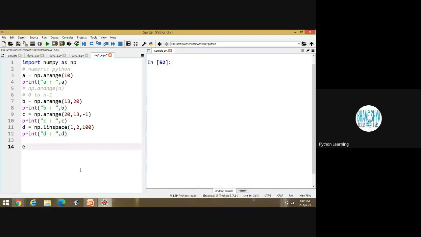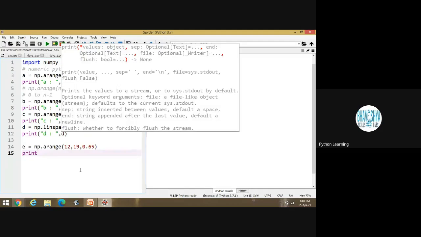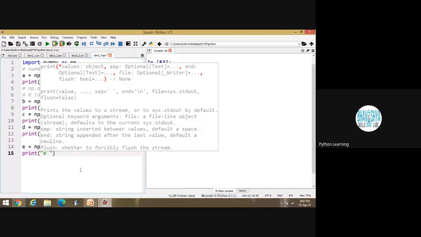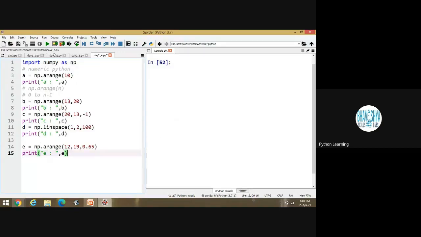E, another variable, is equal to np.range. Then I am writing 12, 19, then 0.65 is there. Is it okay? Yes, sir. And I am writing in double quotes, E is equal to, comma E. This one is the content. Let's execute this part. I am writing 10 here only.